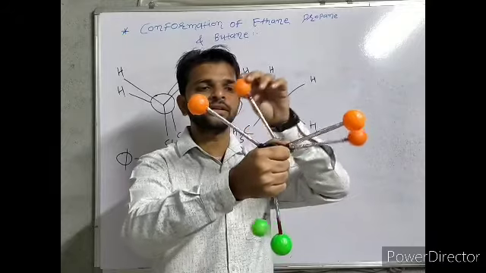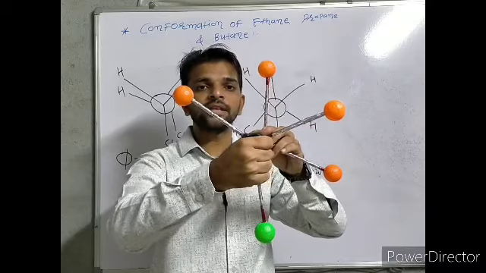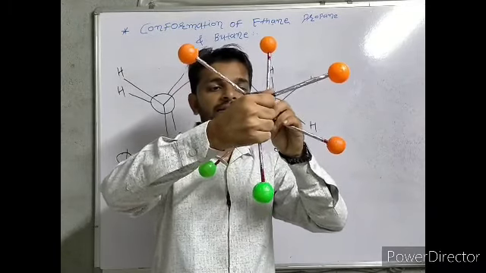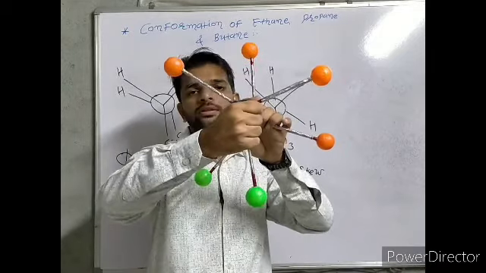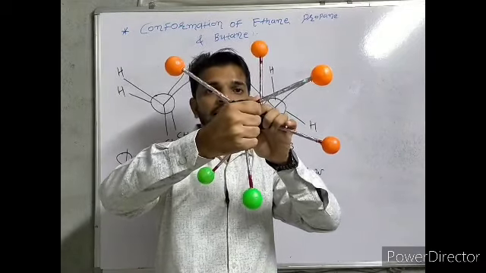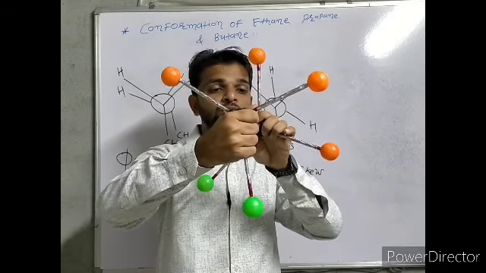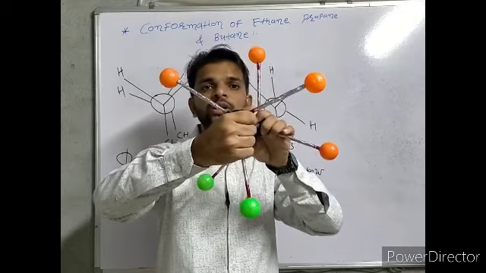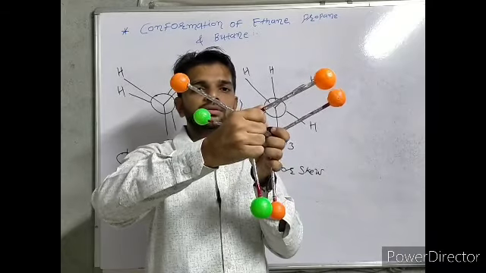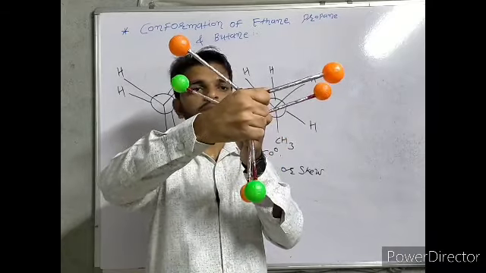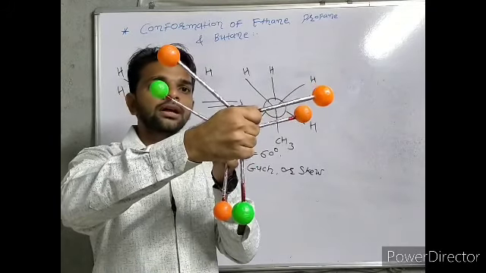If we rotate by 60 degrees, and consider both green balls as CH3, then the angle between the two CH3 groups is 60 degrees, which is known as gauge. Again we rotate by 60 degrees, meaning the total rotation of the back carbon is 120 degrees, so phi is equal to 120, and we get a structure like this.